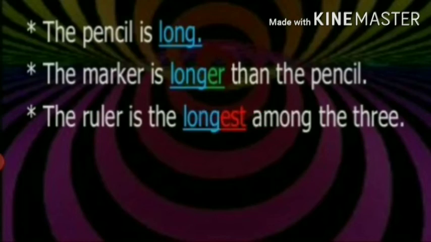Positive, comparative, superlative. Big, bigger, biggest. Short, shorter, shortest. Long, longer, longest. Fast, faster, fastest. Bright, brighter, brightest. Young, younger, youngest. Understood?